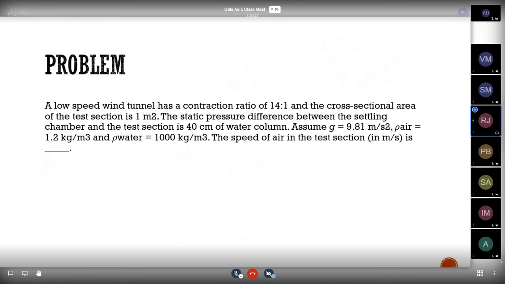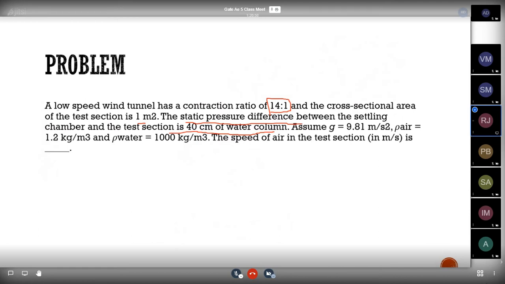In this problem, a low speed wind tunnel has a contraction ratio of 14:1, and the cross sectional area of the test section is 1 meter square. The static pressure difference between the settling chamber and the test section is 40 centimeter of water column.